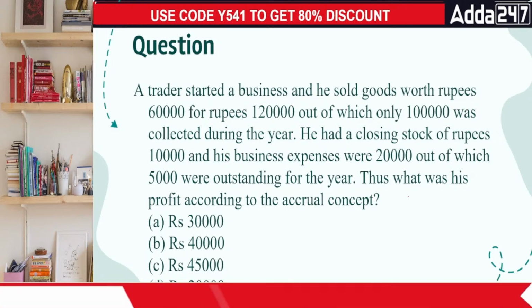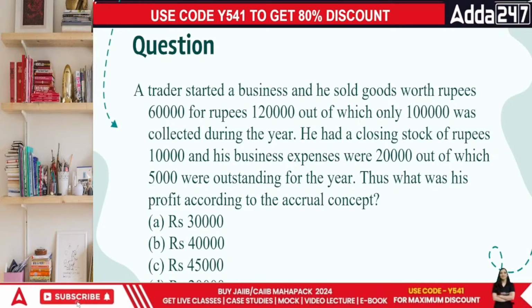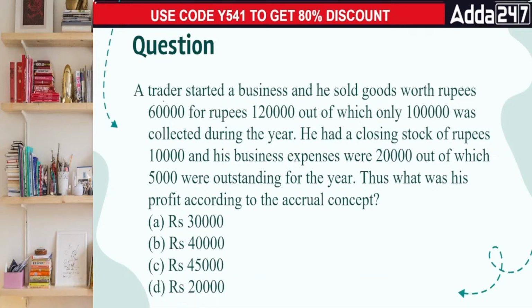Okay, the last question for the day, everyone. But before I end, just a moment. Is this visible clearly? A trader started a business and he sold goods worth rupees 60,000 for rupees 1 lakh 20,000, out of which only 1 lakh rupees was collected during the year. He had a closing stock of rupees 10,000 and his business expenses were 20k, out of which 5,000 were outstanding during the year. Everyone, the accrual concept says even if things become due or not, we record it accordingly. How do we work?